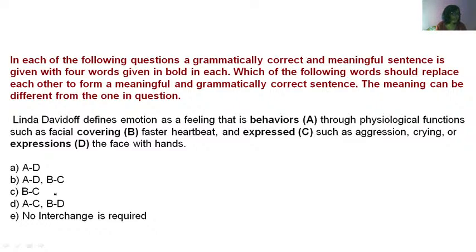Okay, next question. Similar kind. Please answer this. Please answer this question.